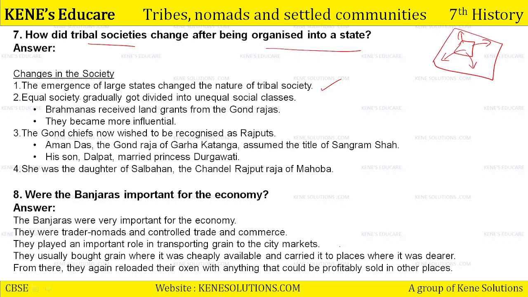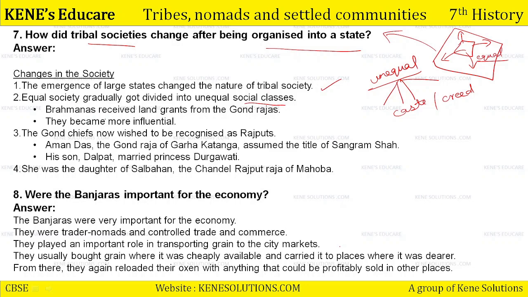Second, equal society gradually got divided into unequal social classes. Until now they were working on their equal strata, that we will divide our land in our own way, we will spend our resources and everything. But now because they were included in the larger state, there was division in their society, but on an unequal level, because there is a caste system in the state. There is a creed hierarchy in the state, and that is why equal society, even after being equal, got divided into unequal social classes.